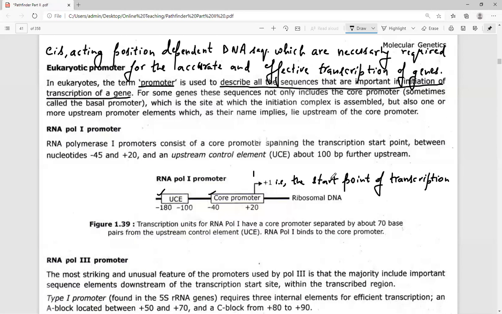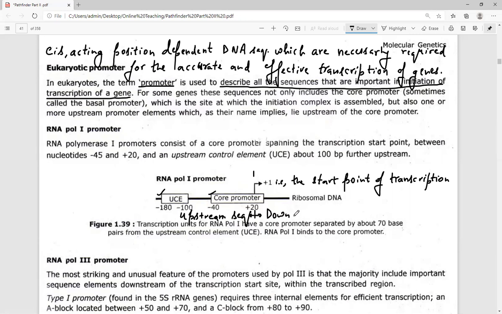So if transcription is going to be started from this particular point, then it is referred to as the start point of the transcription, and all the sequences before the start point are referred to as upstream sequences. And all the sequences after the start point are referred to as the downstream sequences.